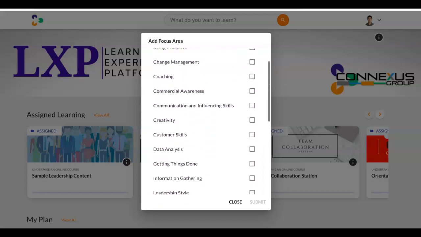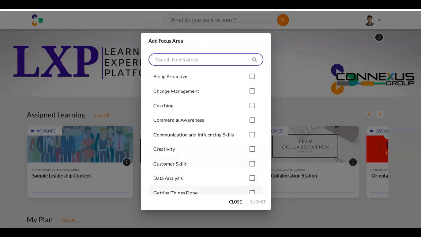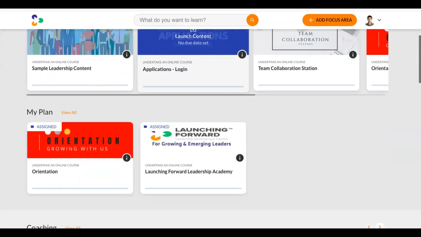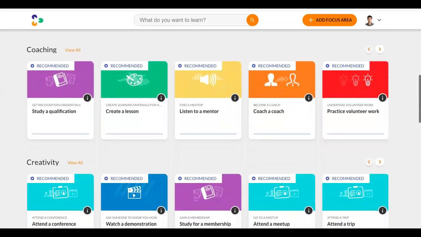If you choose to, you can have all of these turned on, or you can turn some of them off. But as the end user, I could click any of these that I want and hit submit. When I submit, that's going to bring them into my dashboard.